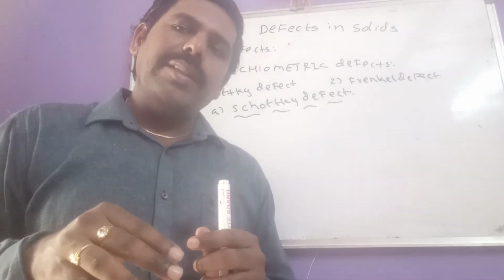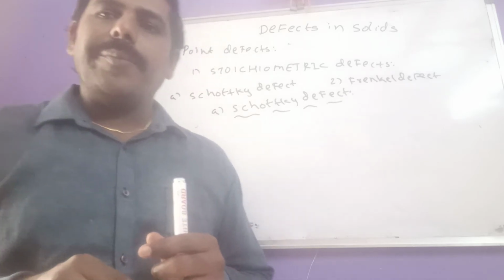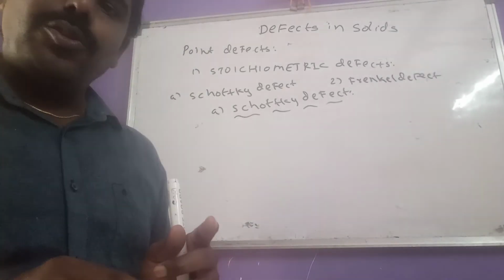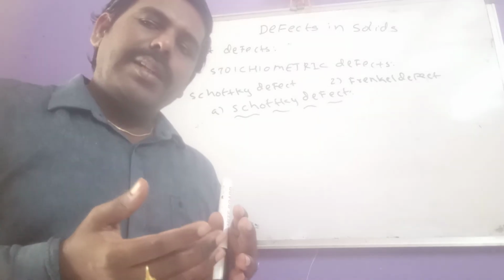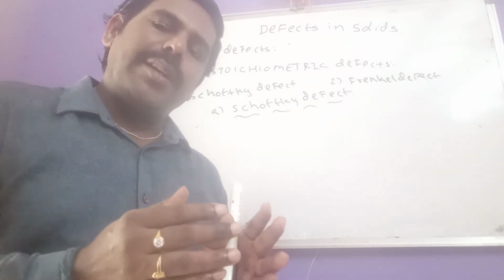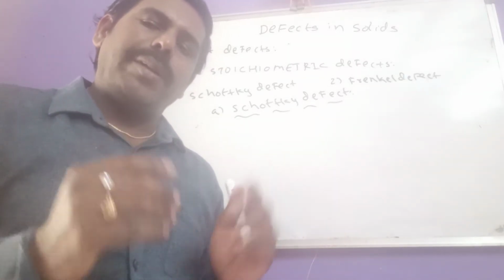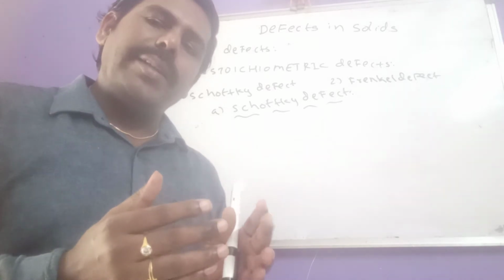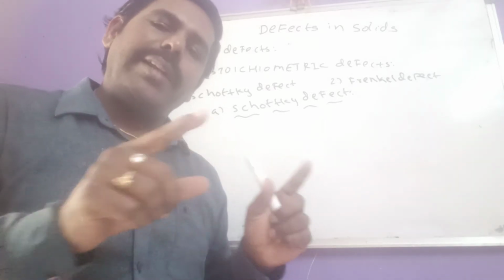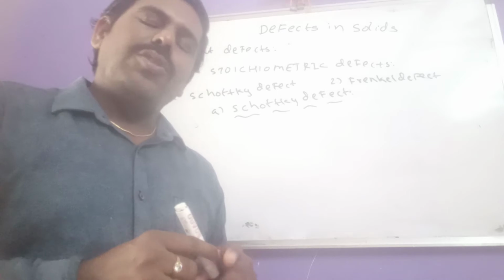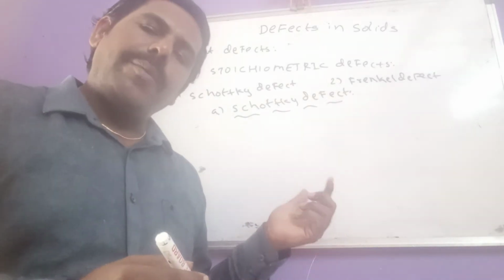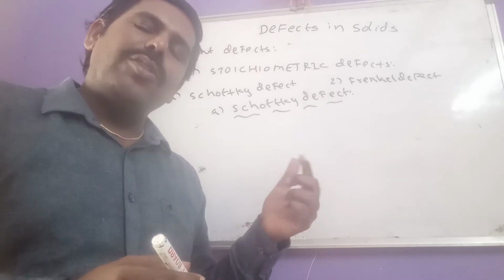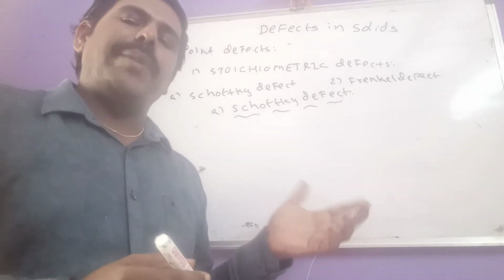But to maintain electrical neutrality, the number of cations and the number of anions that disappear must be equal. Then only we can see the maintenance of electrical neutrality. So the number of cations disappeared from the crystal lattice equals the number of anions disappeared.